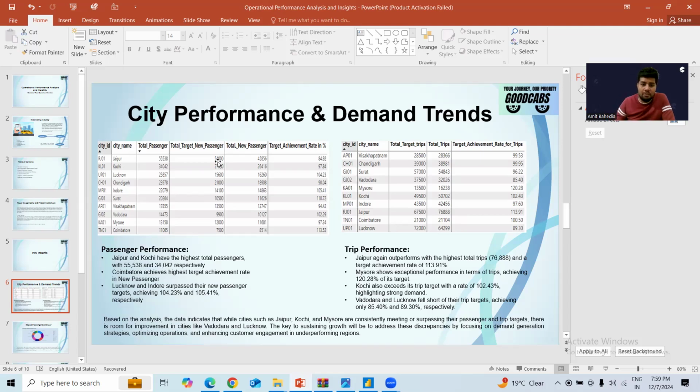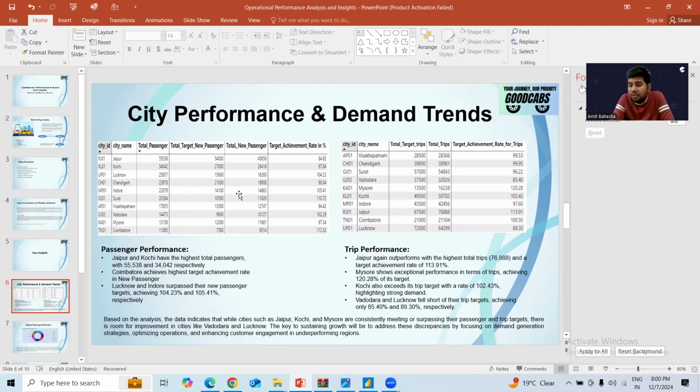Okay, the total new passenger data table and the total passenger column I have also included. So you can see Jaipur and Kochi had the highest total passengers. If you see Coimbatore, the target achievement rate in percentage was 113.52, which was the highest as compared to the other cities. Similarly, if we see the total trips and the target achievement rate for trips, Jaipur again outperforms in this particular data also.